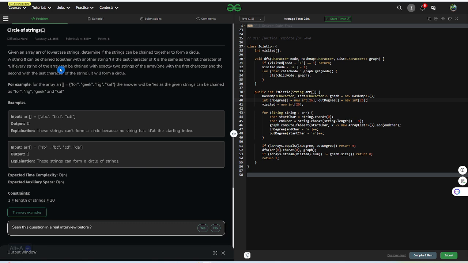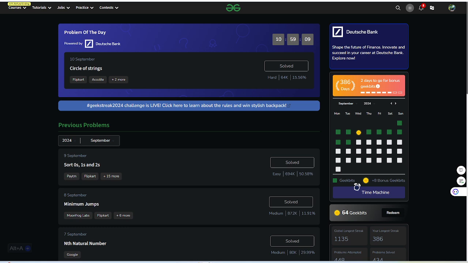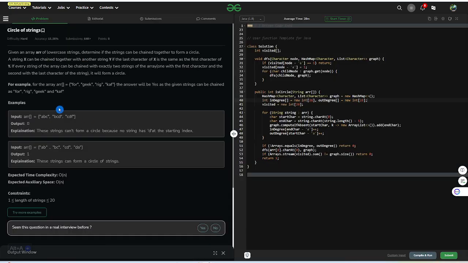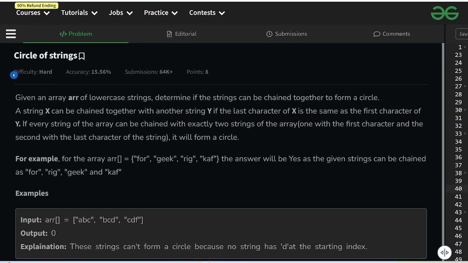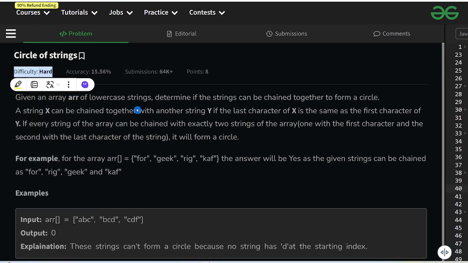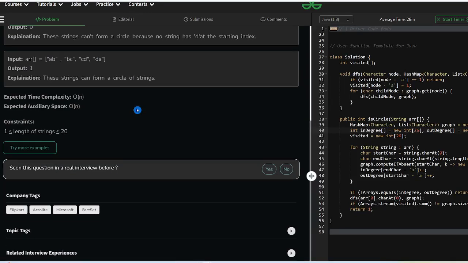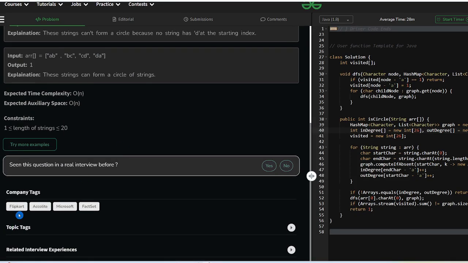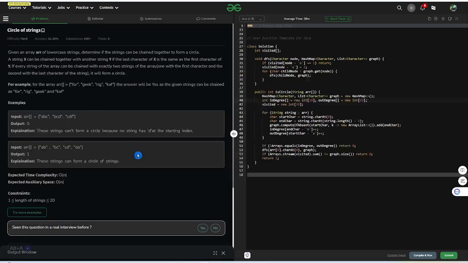And I will be starting with the GFG portal. Today's problem of the day is Circle of Strings. If I go to my streak, it was 386. The problem's difficulty category is hard, and it was asked in interviews at many companies like Flipkart, Accolite, Microsoft and FactSet. These are the companies this question was asked in.